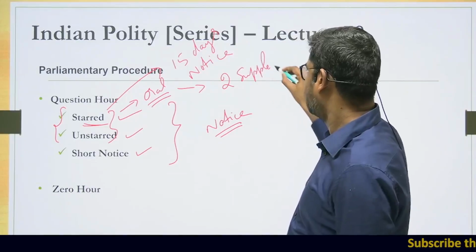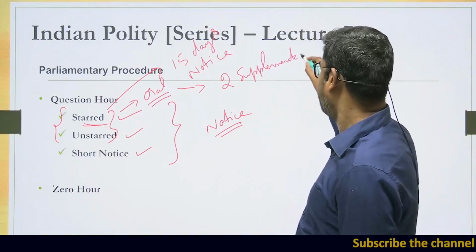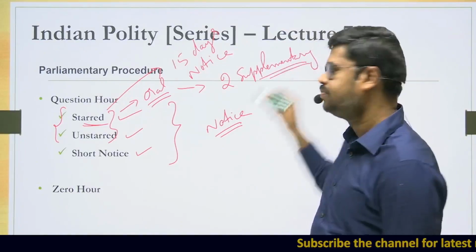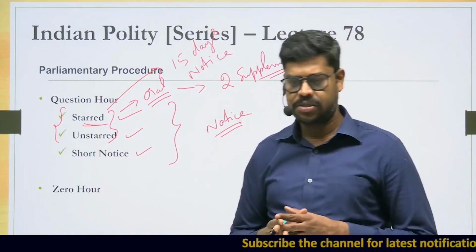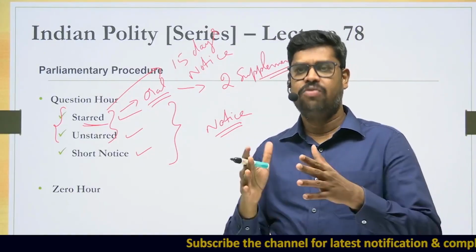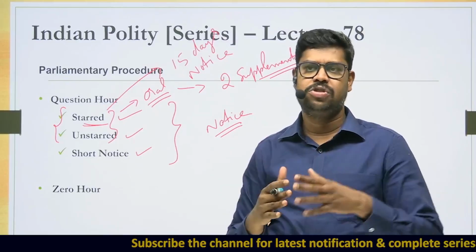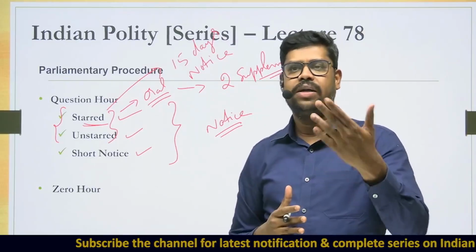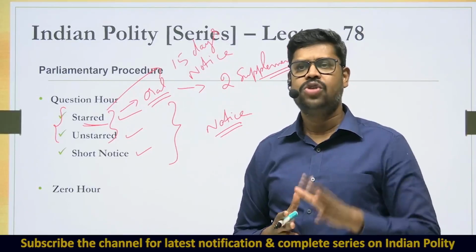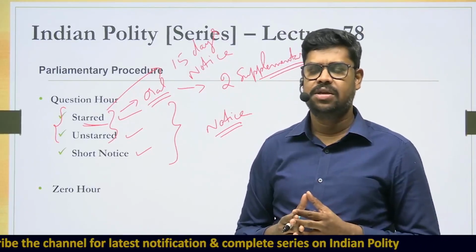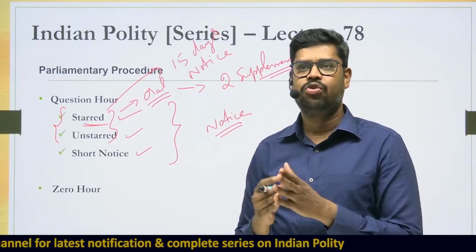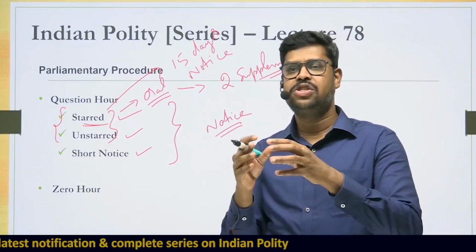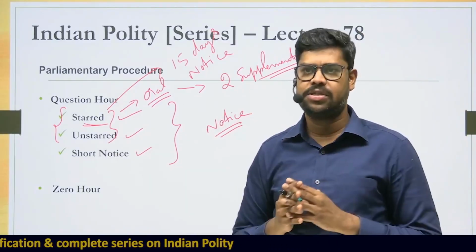What do you mean by supplementary questions? Supplementary questions are follow-up questions. For example, if the minister says that through the public distribution system we have given 1 lakh tons of food grains, the supplementary question could be, can you give me the distribution of how it has been distributed to various states?